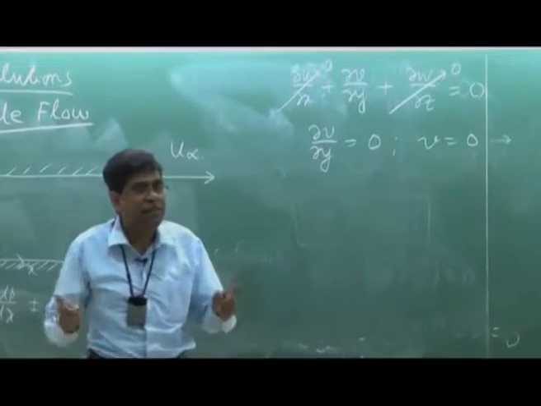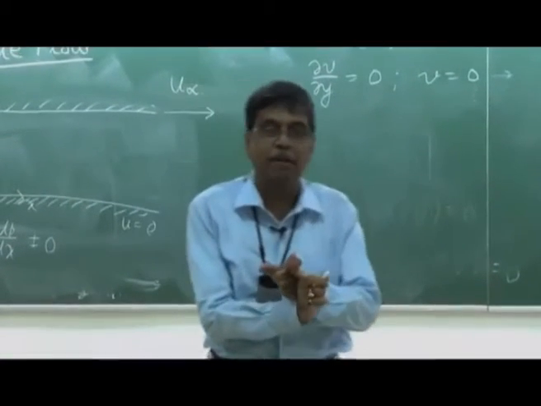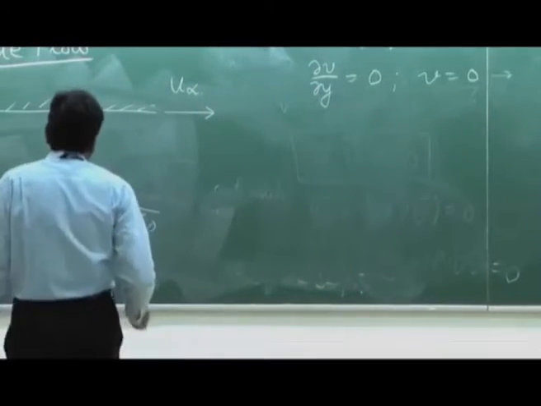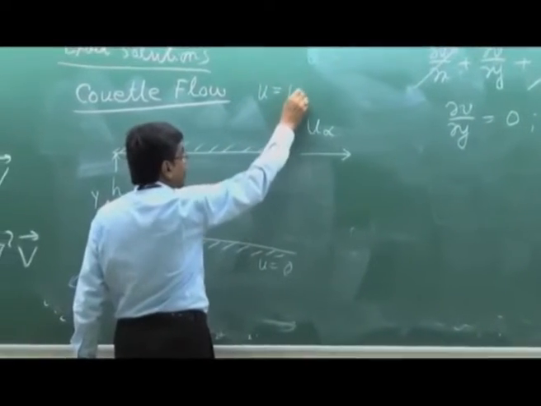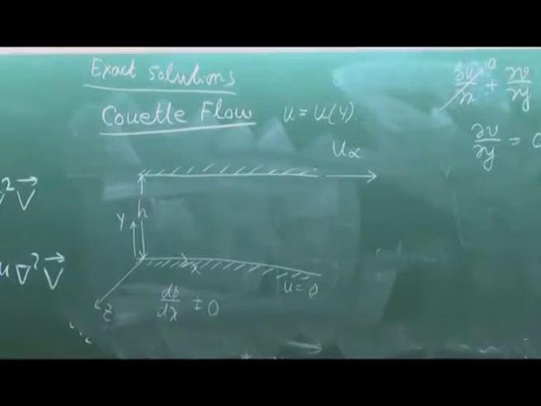So the incompressibility condition gives us that the y component of velocity is 0. That means this type of flow, a Couette flow, has only a u component of velocity, which is not a function of x, but a function of y only. Now let us write the Navier-Stokes equation.